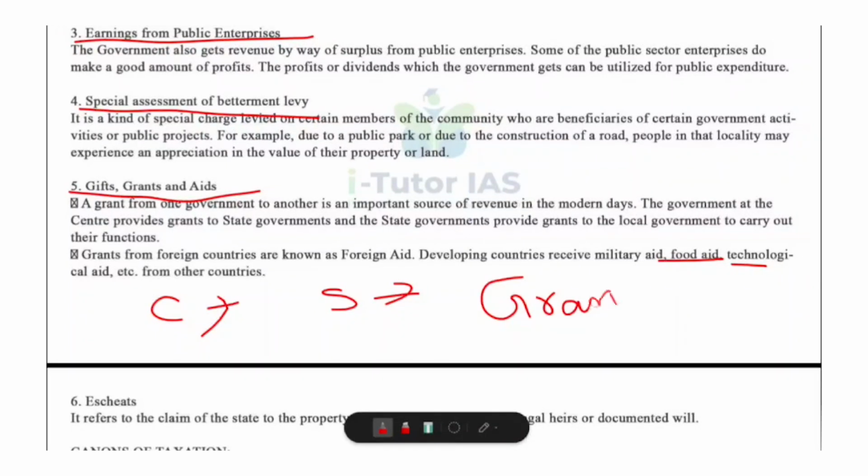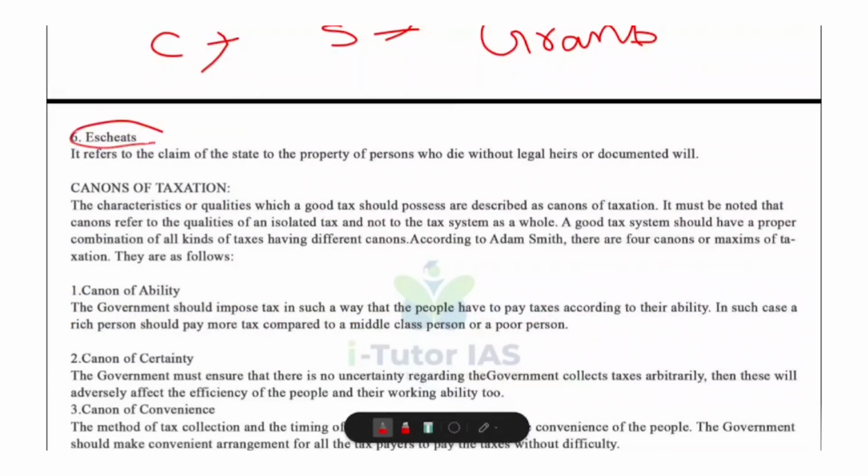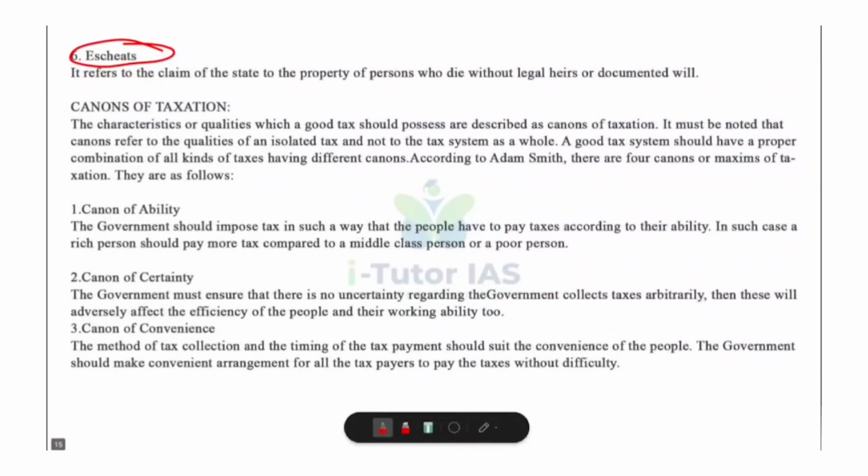Okay. Now, the last one is escheat. When a person dies without a legal heir or a will, his property goes to the state. This is called escheat. For example, someone dies and nobody claims their house, the government becomes the owner. And the key point is that property without an owner goes to the government. Okay. That is all about non-tax revenues.